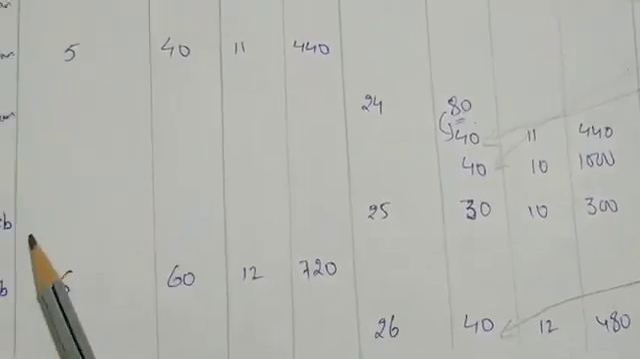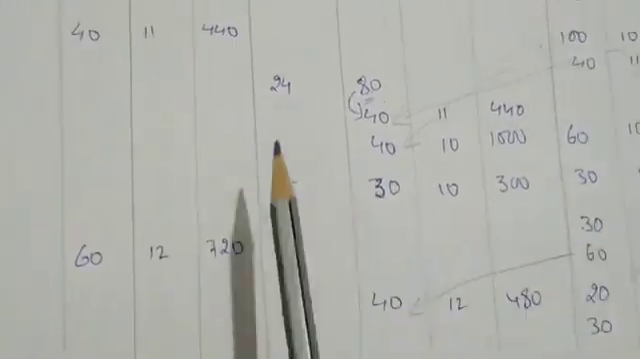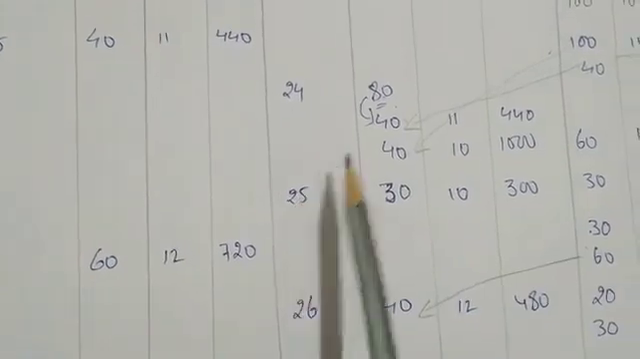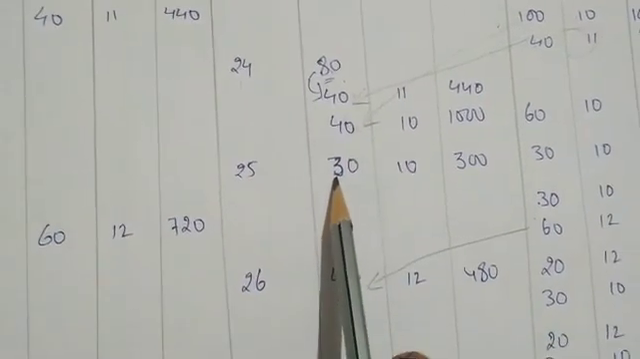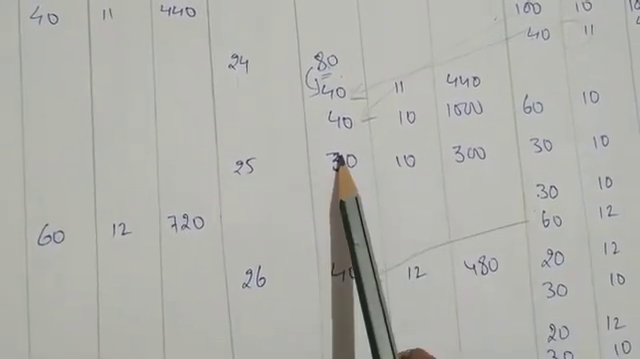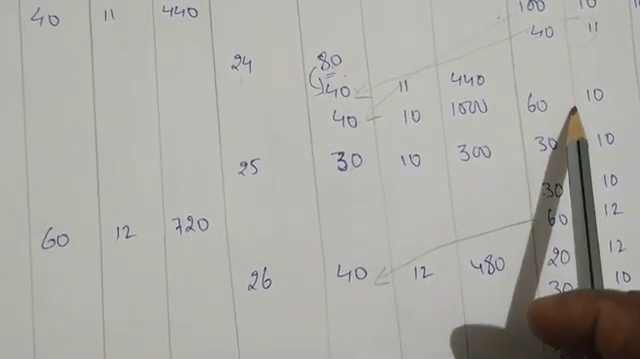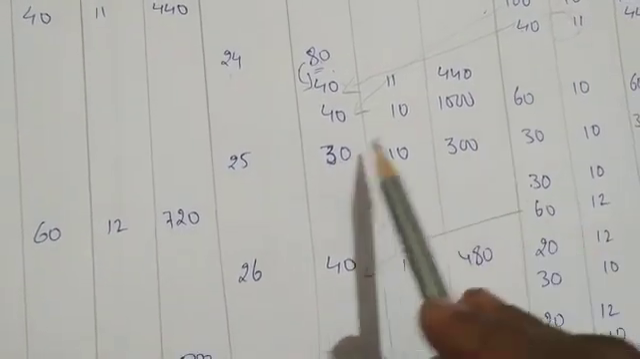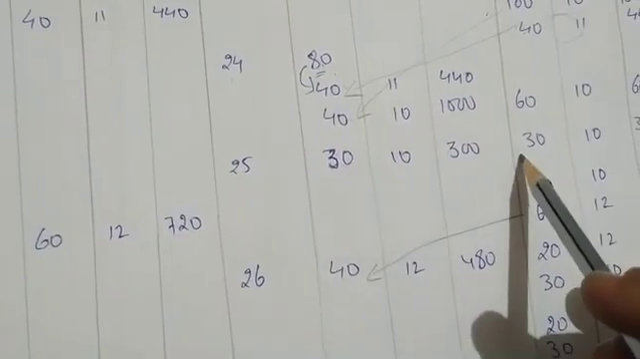Okay. Next, again on February 10th, we have issued units, requisition number is 25. 30 we have issued. From 60 we can easily issue 30. So that's why I have directly written 30 into 10 rupees, 300. So from 60 you issued 30. How much is left over? 30 into 10 is 300. Okay. Next date is what?